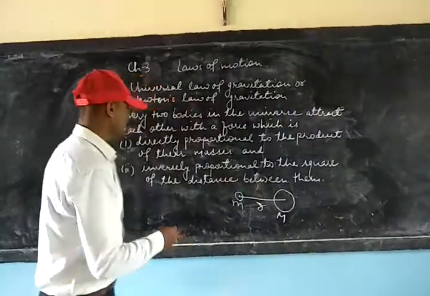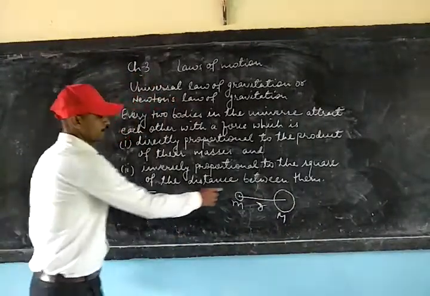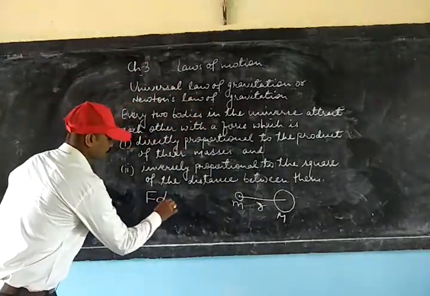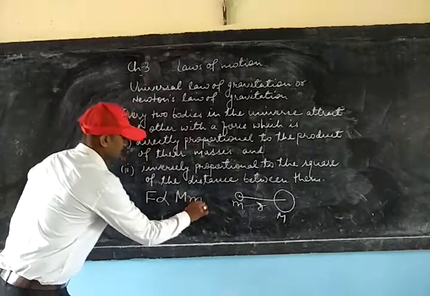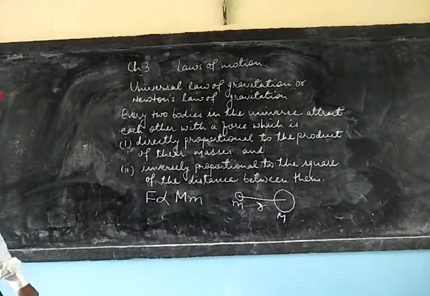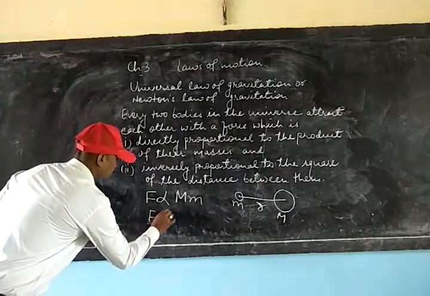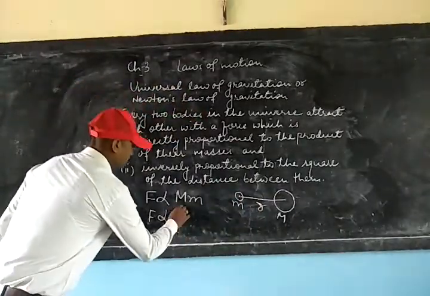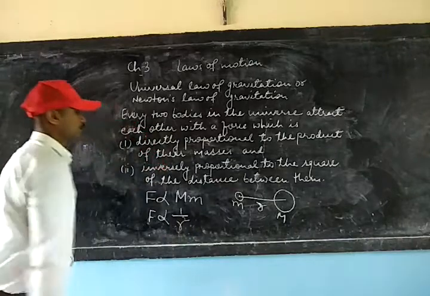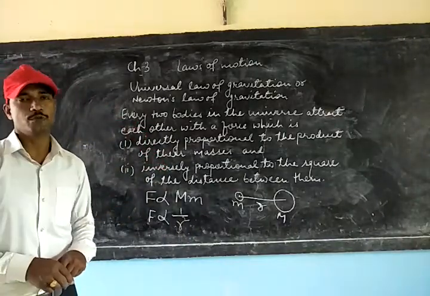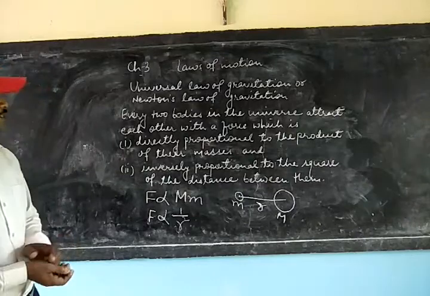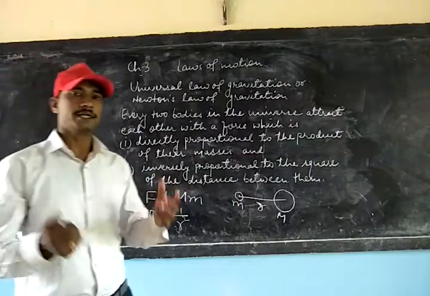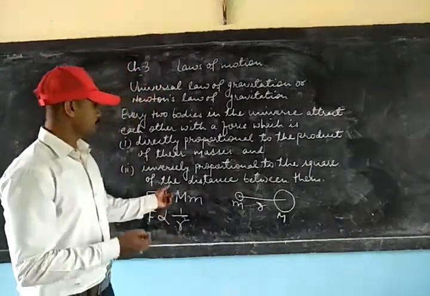So the force of attraction between these two bodies will be directly proportional to the product of the two masses, and will be inversely proportional to the square of the distance between the two bodies. Now let us try to give a mathematical expression of this force which is attracted between the two bodies using this relation.